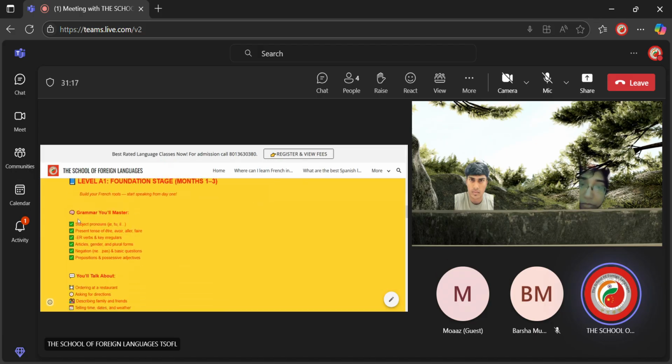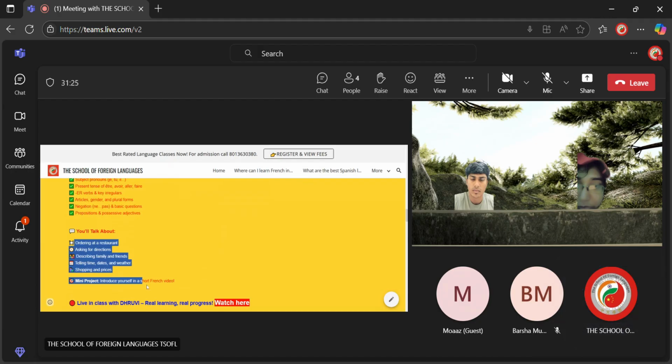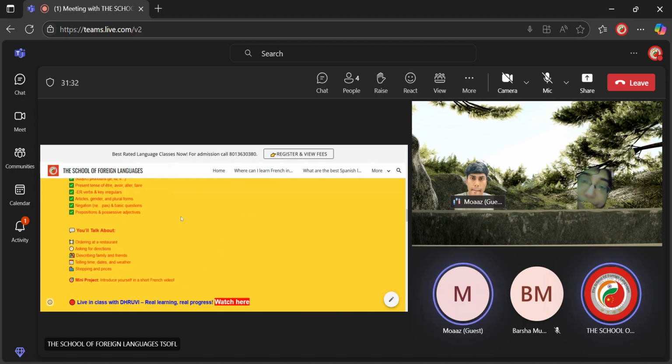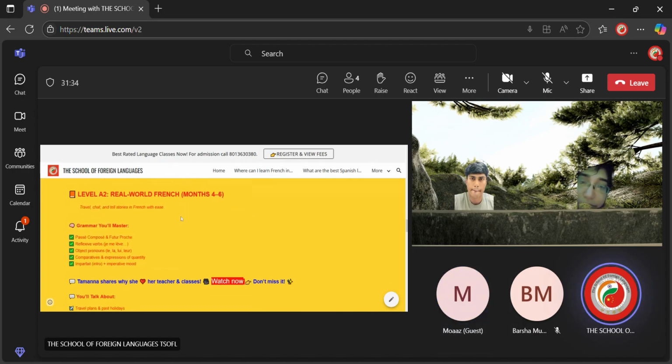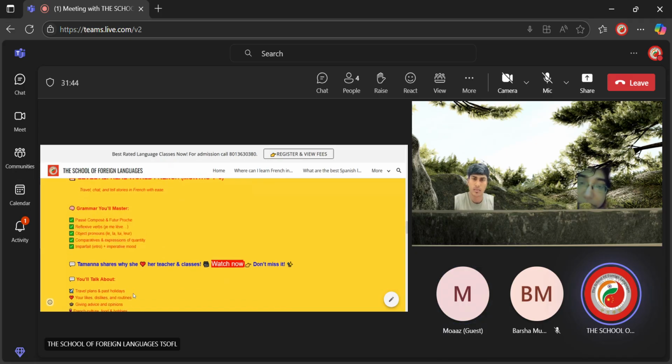Here are the grammar patterns for A1. Once you're done with A1, you will have these outcomes. You will be able to make, okay, these are the outcomes for A1. Once you're done with A1, you'll have the A2 syllabus. This is a specimen; you'll have more than these. These are the most major grammar content. Once you're done with A2, you will have the outcomes mentioned over here.